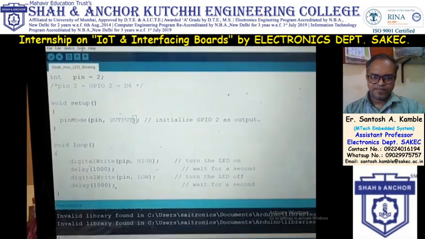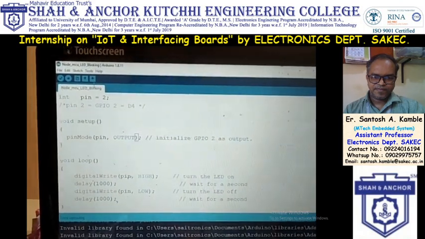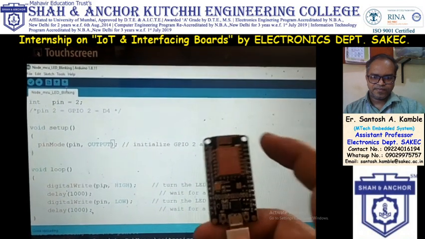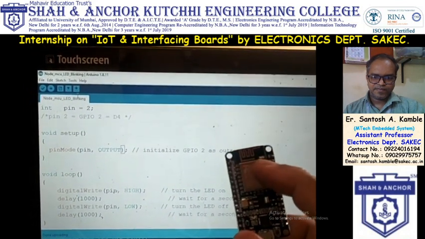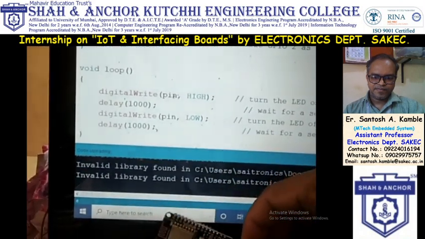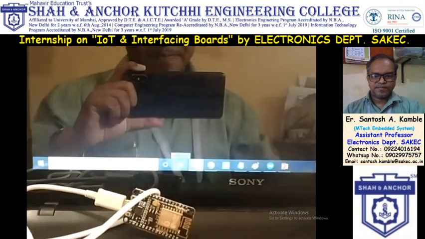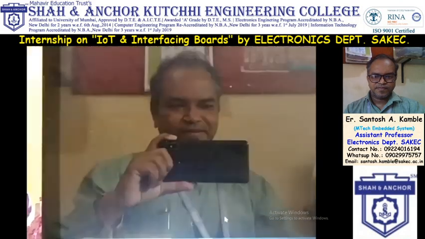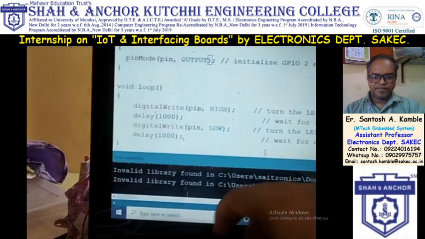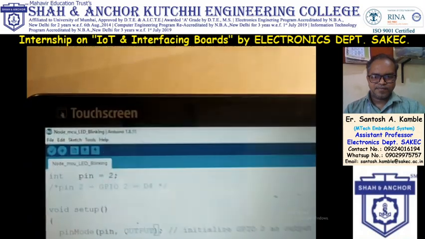Now I have to upload the code into NodeMCU. For that I am using this NodeMCU board. Now on this NodeMCU board there is an onboard LED here. Right now this LED is off, so I will write the code and we will see the result. So I will click on upload.